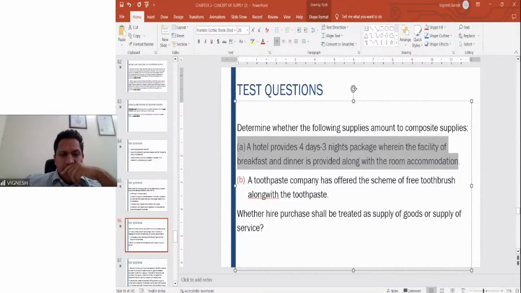Definitely it will be taxable. So whether this is a composite supply, hotel 4 days, 3 nights package where facility of breakfast and dinner is provided along with the room accommodation. If it is a composite supply, what is the principal supply? You have to mention that also. What is the principal supply here?